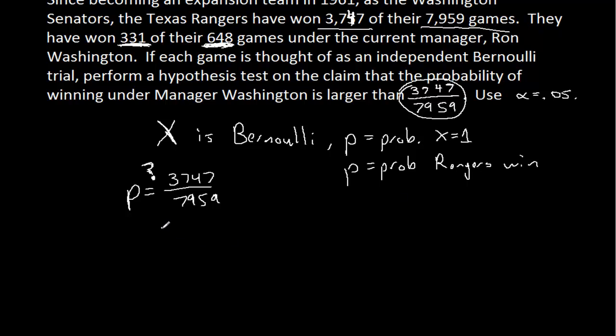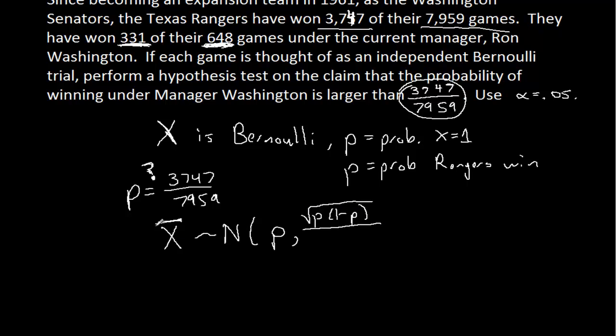So when we get x bar of our 648 games, under the null hypothesis, that's going to be normal. Well, I guess whether it's a null hypothesis or not, it's going to be normal with mean p and standard deviation, let's see. The standard deviation of a Bernoulli random variable was the square root of p times 1 minus p.